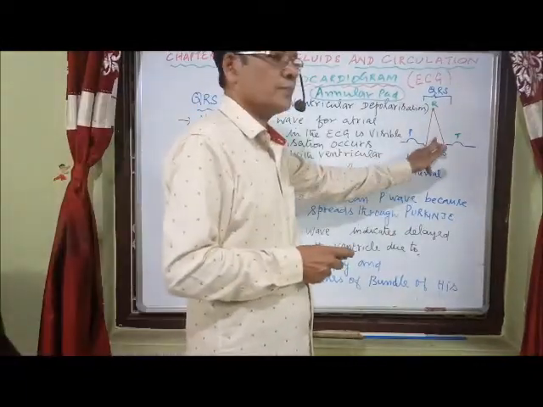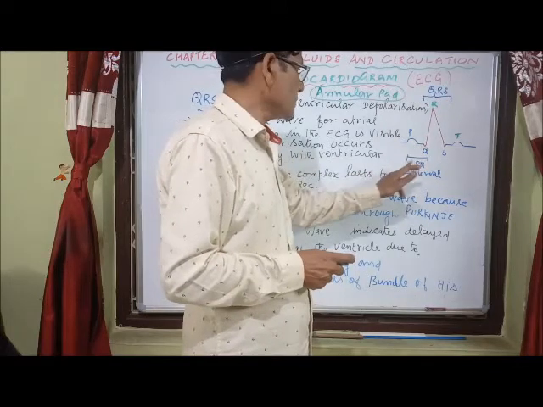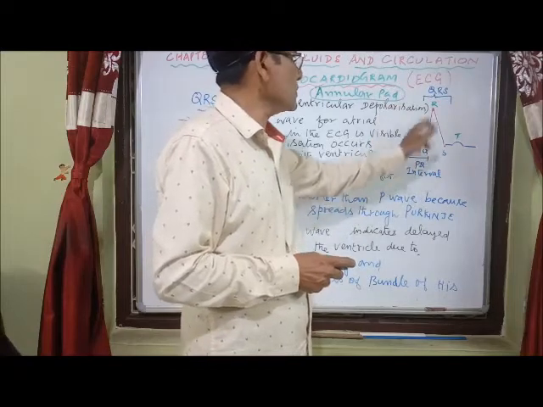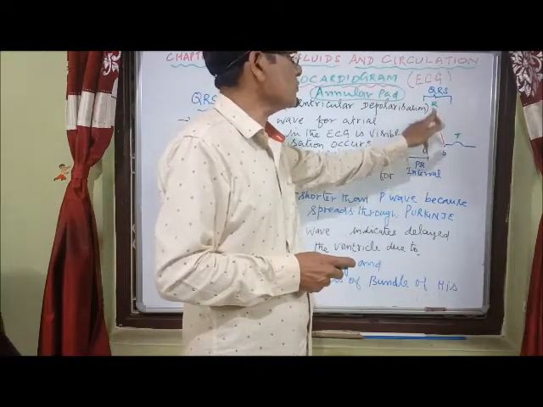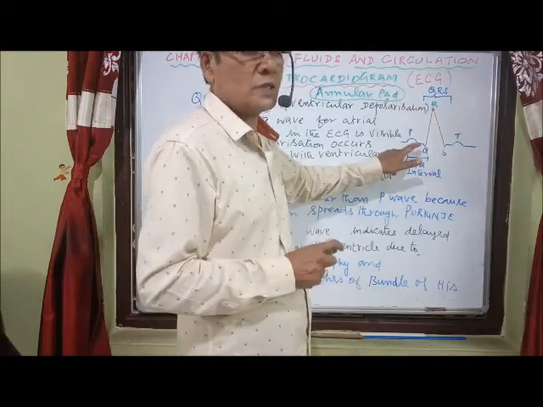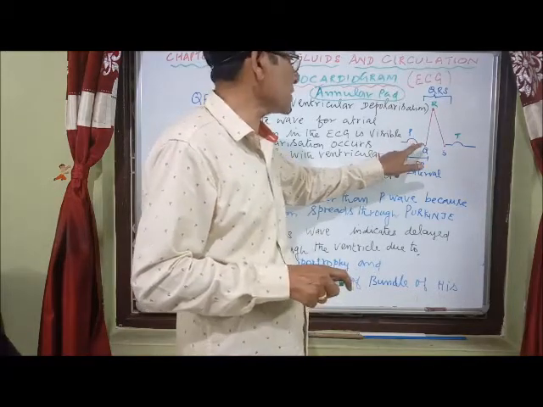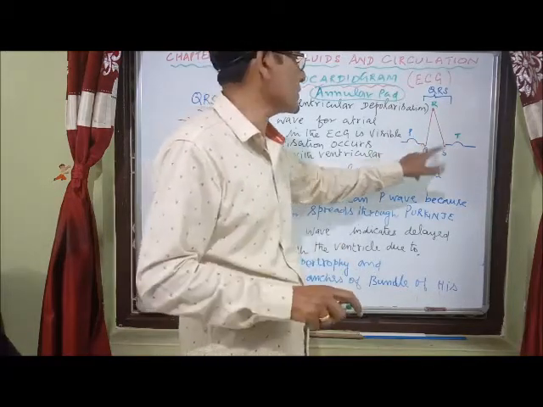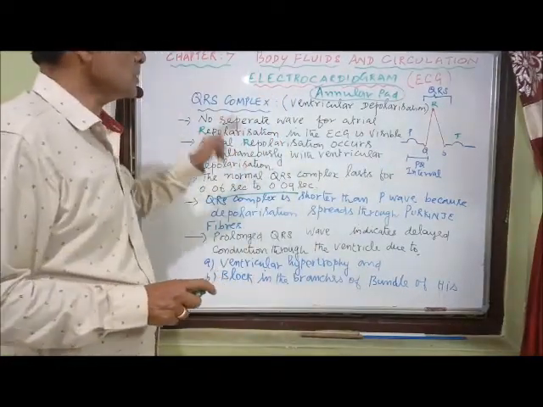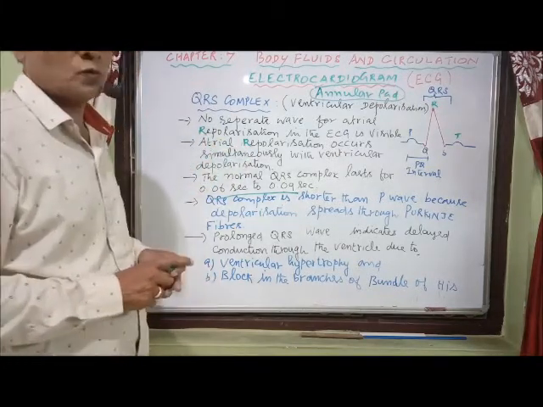I mentioned about the PR interval. So here the impulses go from the P wave, then reach the QRS, and we have the PR interval, delayed in what is called AV node conduction. Now the QRS complex represents ventricular depolarization. The P wave indicates atrial depolarization, followed by repolarization, but it is not visible because repolarization of the atria occurs along with ventricular depolarization. That's why in the book it is given as depolarization, but it is repolarization only. Okay, you have to make a correction in the book. One letter you have to change.